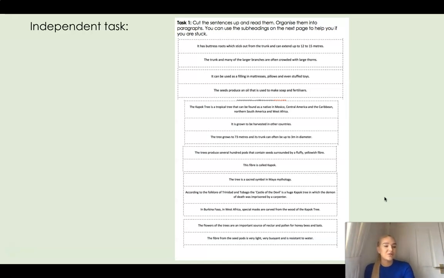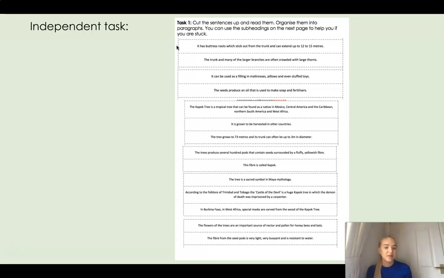But what you might want to do is just number them. So 1, 2, 3, 4, etc. And then say you thought this one about buttress roots was all about something specific, you would then put the number 1 underneath that subheading. And then when you send your work in, you'll just need to make it clear which one it's about. So you might want to just briefly write about buttress roots, but you don't need to write the whole statement out. I'm going to let you take ownership over how you want to lay this out, but you must make sure that you organise them into paragraphs, okay?